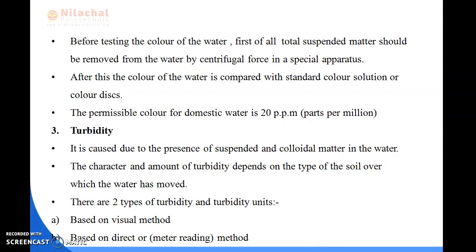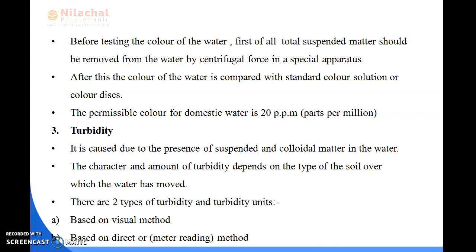Okay, so if we test the color of the water, first of all, total suspended matter should be removed from the water by centrifugal force using a special apparatus. After this, the color of the water is compared with the standard color solution or color disc. The color produced by 1 milligram of platinum in a liter of distilled water has been fixed as the unit of color. And the permissible color for domestic water is 20 ppm, or parts per million.